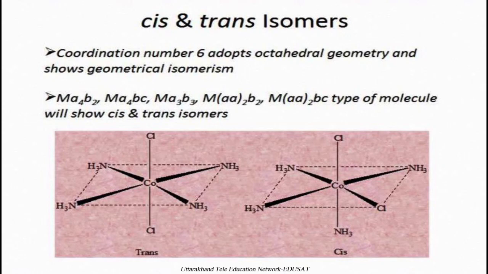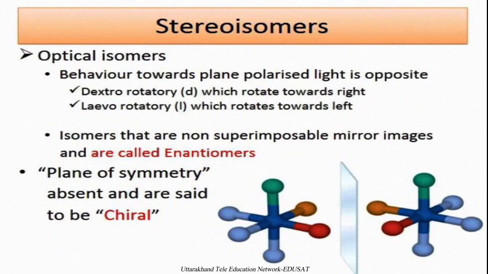Now coming to stereoisomers, in which optical isomerism is observed. In this case, the compound rotates plane polarized light, which may be of opposite nature. If it rotates the plane polarized light to the right, it is called dextrorotatory. If it rotates the plane polarized light to the left, then it is called levorotatory. The isomers that are non-superimposable on each other are called enantiomers.